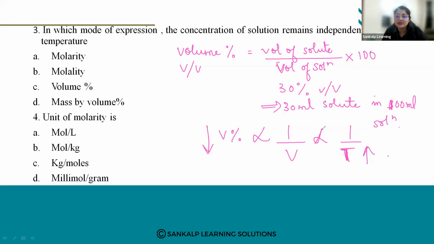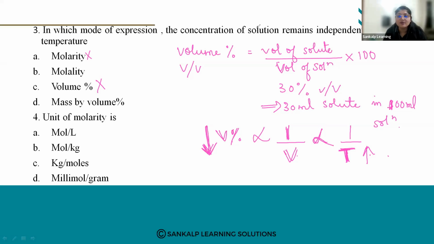Volume is temperature dependent and changes with change in temperature. So as temperature increases, volume percentage decreases. So this is also a dependent quantity.